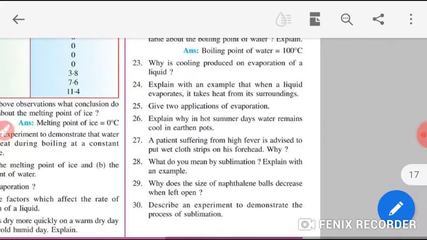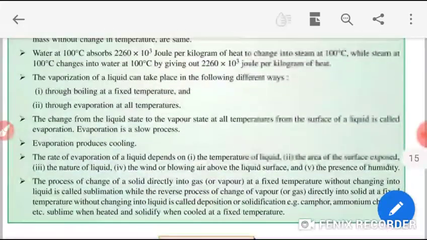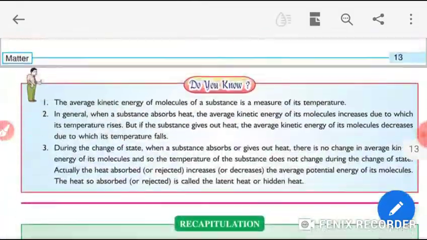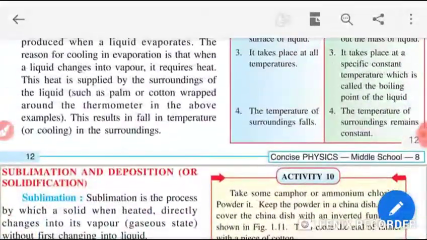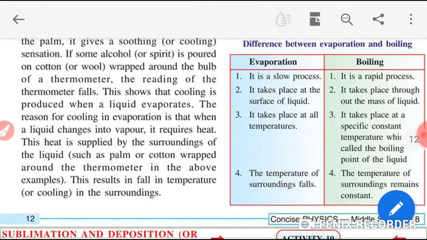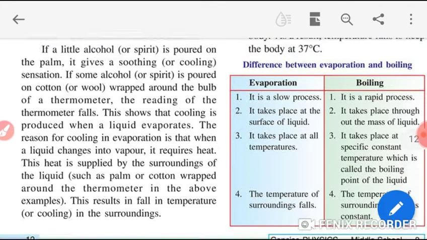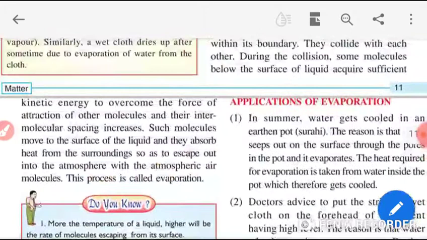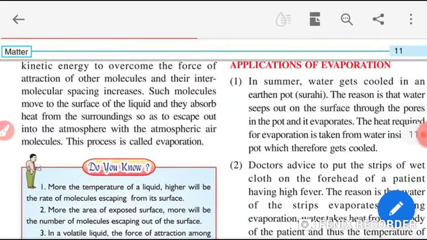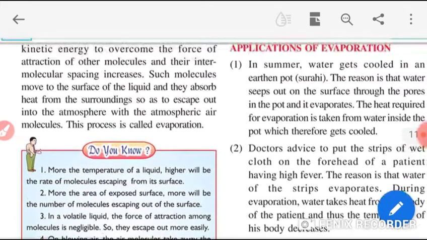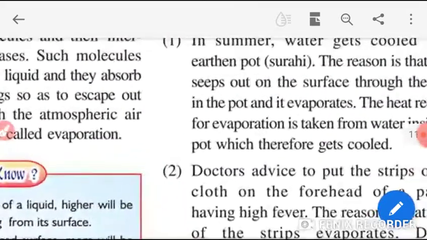Here, the application of evaporation is given on your right hand side. The first point, students, you have to write in full.